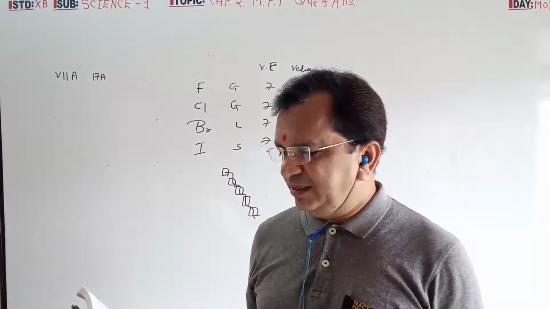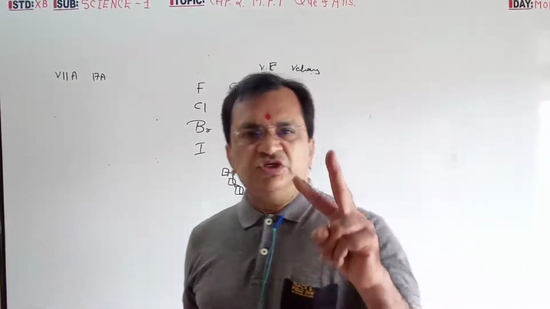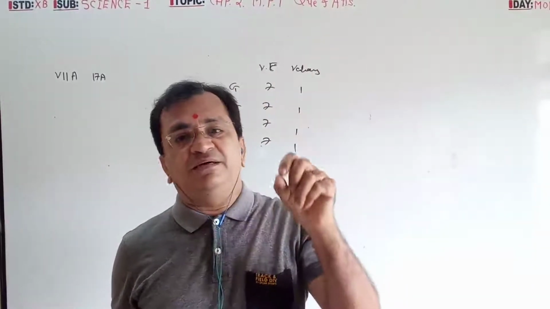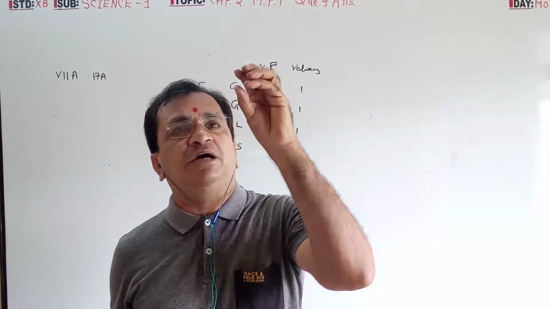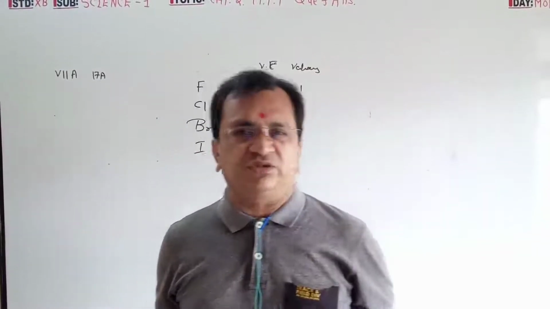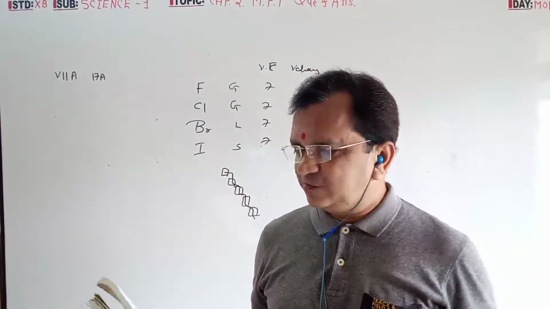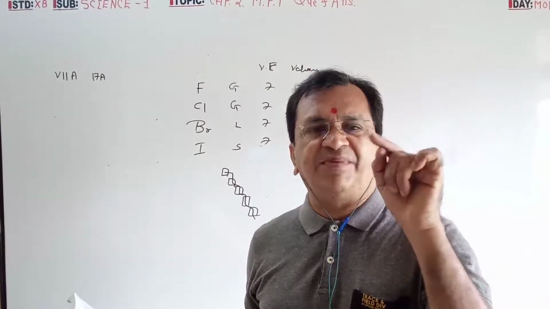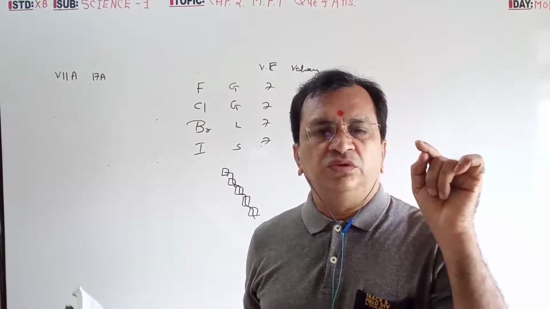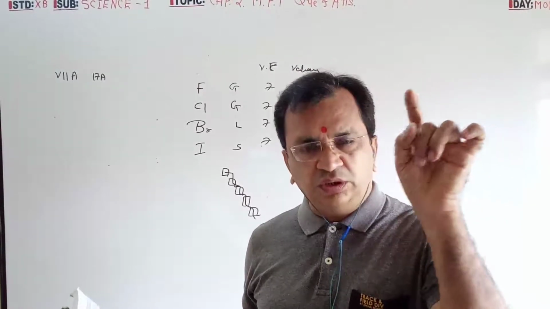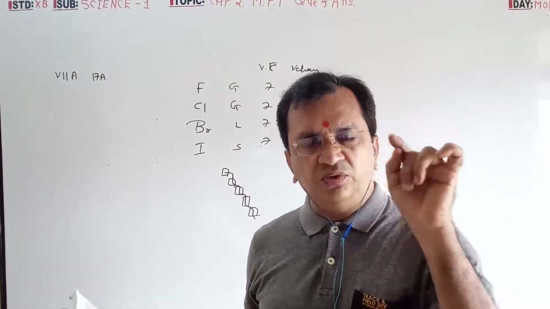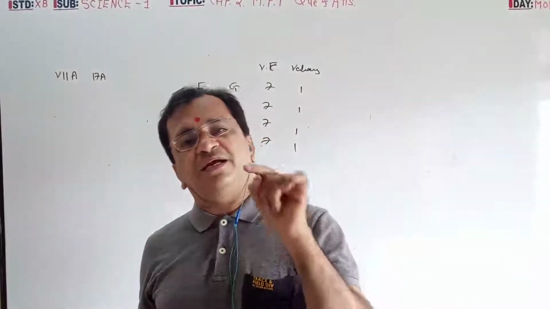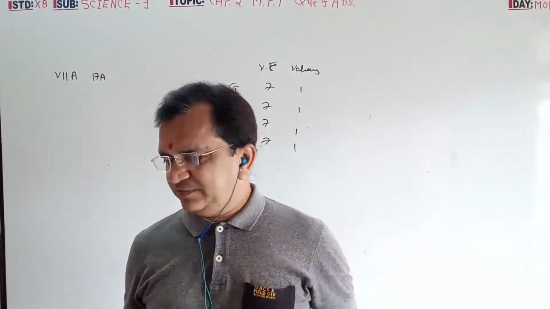Next, which of these elements belong to the second group? In the second group, all the element atoms have 2 electrons in the outermost shell. So 2, 8, 2; 2, 8, 8, 2; 2, 8, 18, 8, 2, like that.